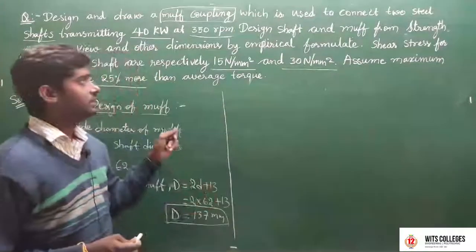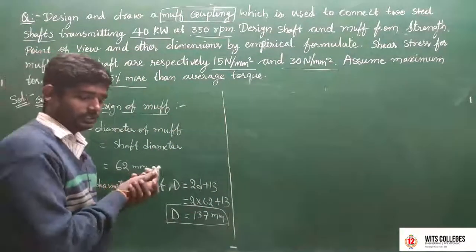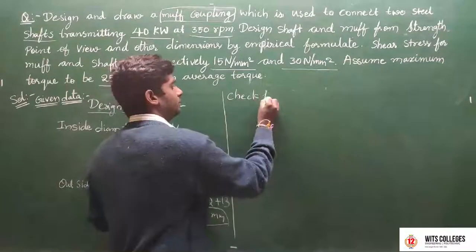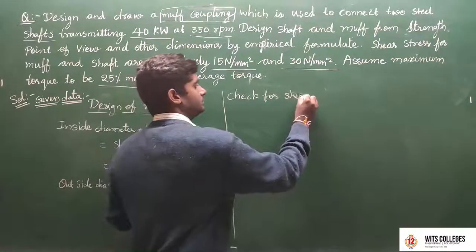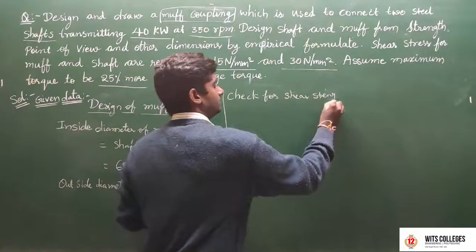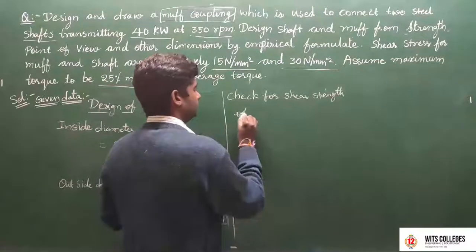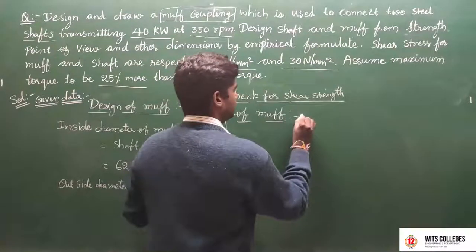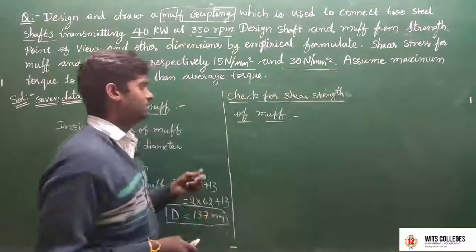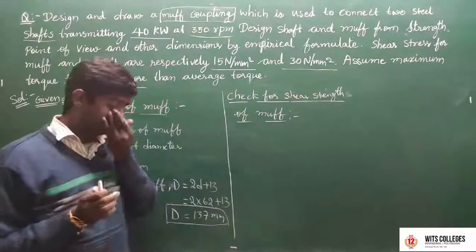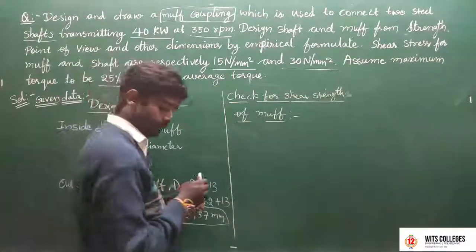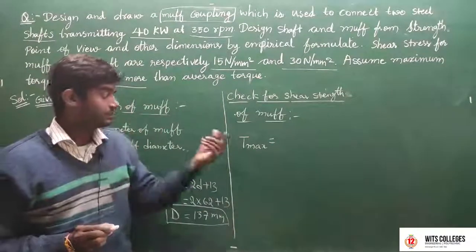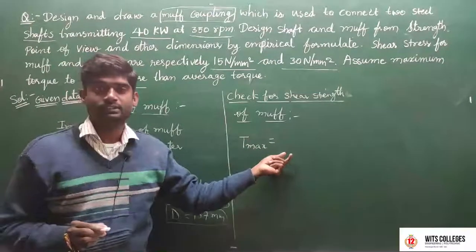Check for shear strength of the muff. For a shaft, T max is equal to pi d cube by 16 into tau.